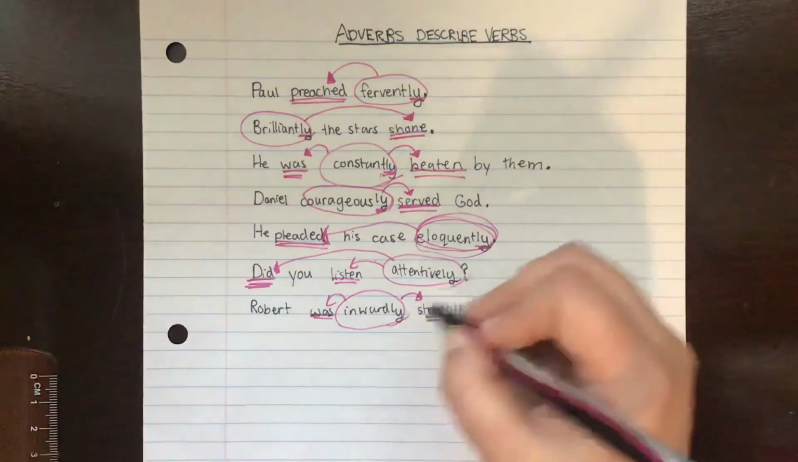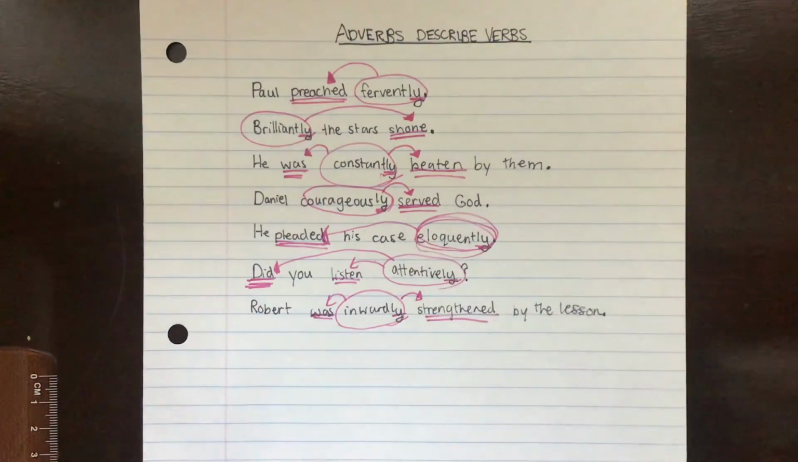So once again, adverbs can be found before, they can be found after, they can be found in between, they can be found at the very end of sentences, they can be found even at the very beginning of sentences. The key thing is to think, is this word describing what is happening in the sentence? And that's how you know it's an adverb.